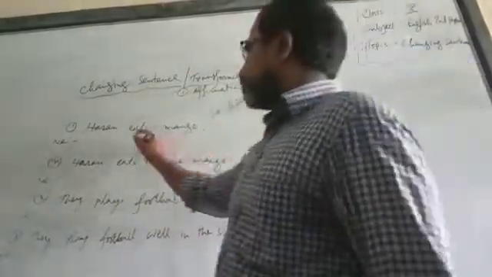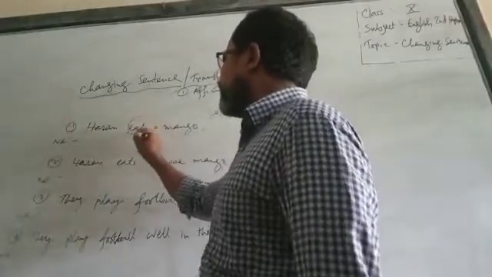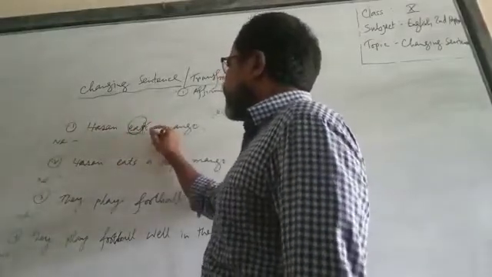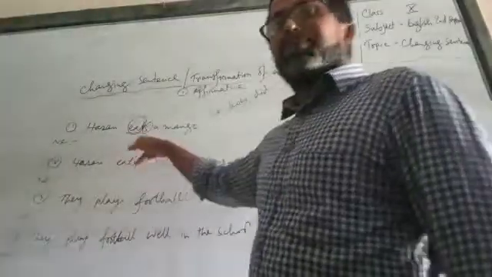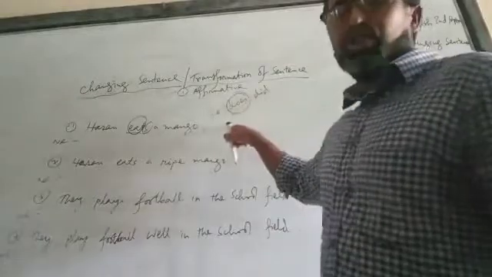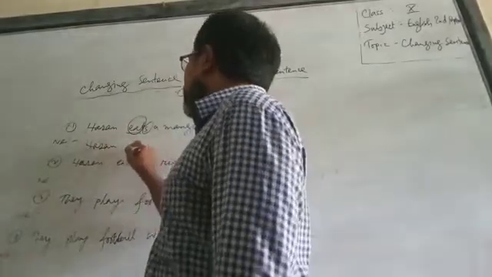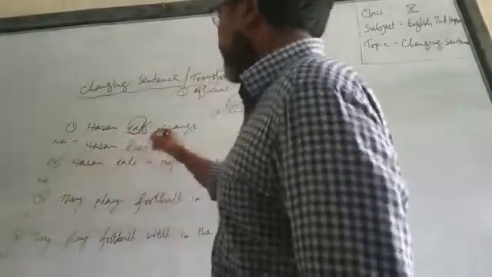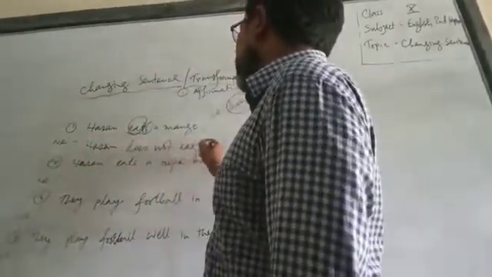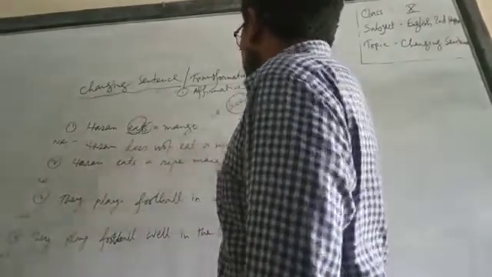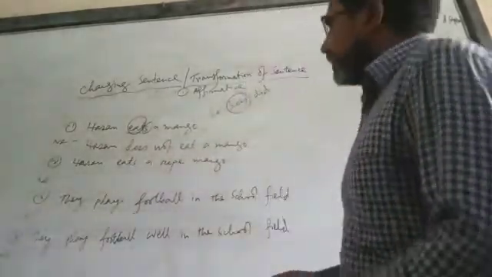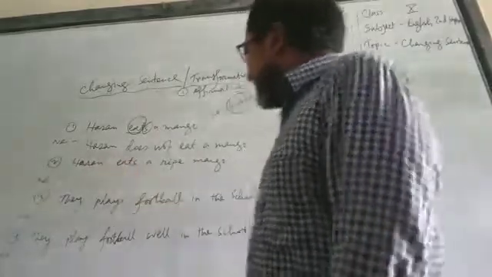You can see, dear students, that here there is a verb, and after it there is s or es. So if you see s or es after the verb, then we have to take does as an auxiliary verb to turn the sentence into negative or interrogative, whatever. So Hasan, for s we have to take the help of does not eat a what? Mango. Okay? Now come to the next: Hasan eats a ripe mango.